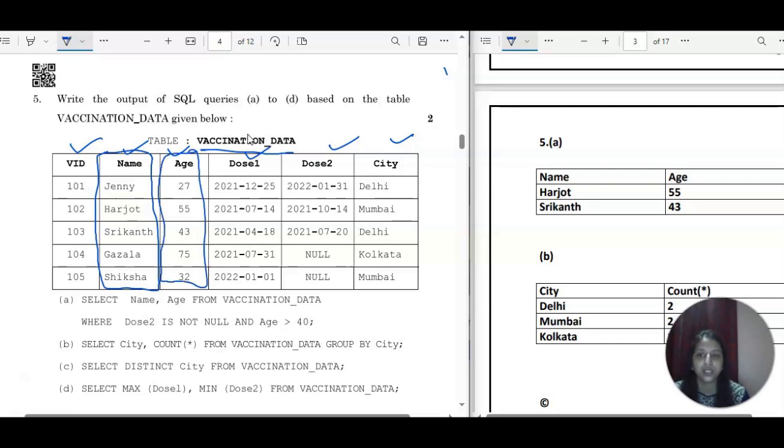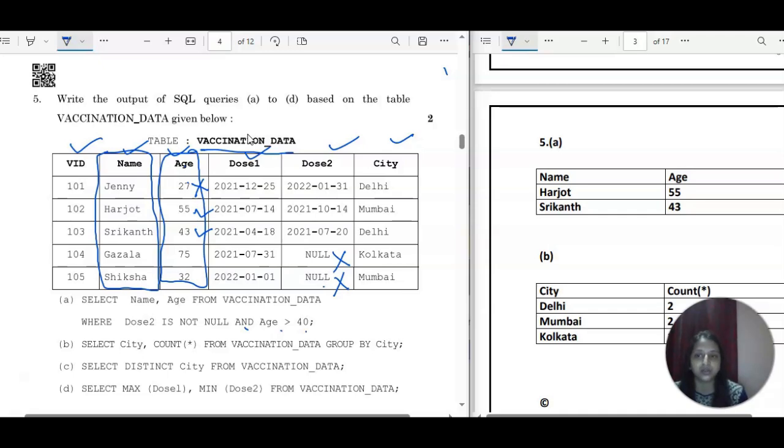This is the vaccination data table where dose 2 is not null. So this one is null, and these two are definitely not going to be fetched by this. The AND clause is there, so they are merging this condition with the other: age is greater than 40. Now you go for the age column where the age must be greater than 40. This one is greater than 40 and this one is greater than 40. This is less than 40, so it will also be deducted. So these two rows will be fetched, with respect to name and age.